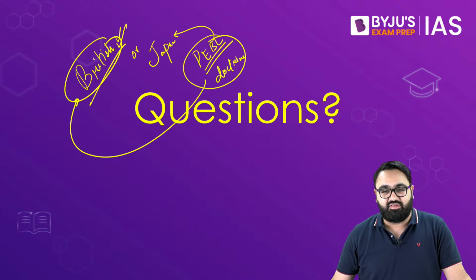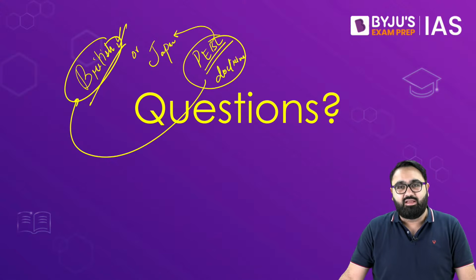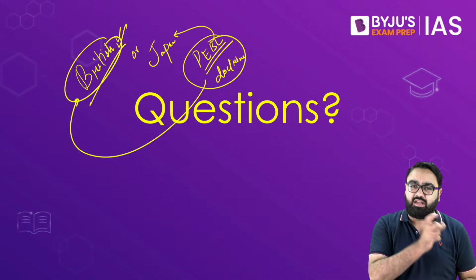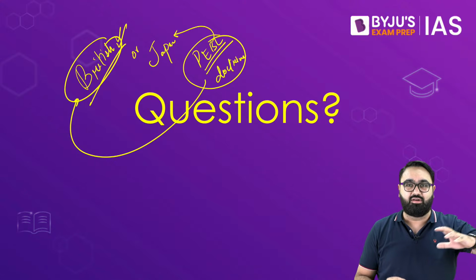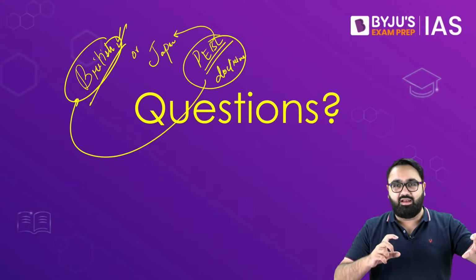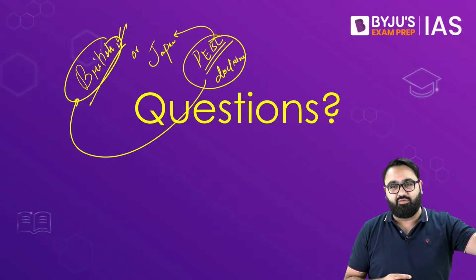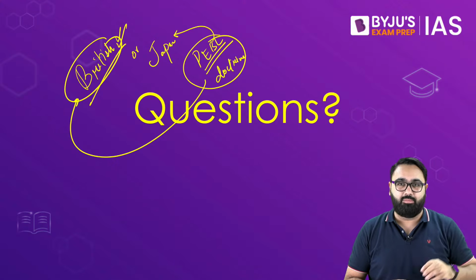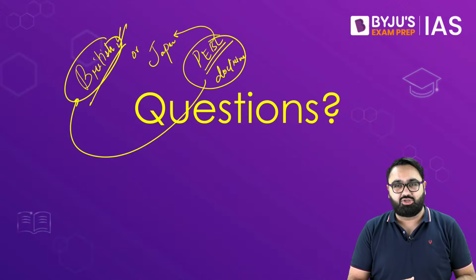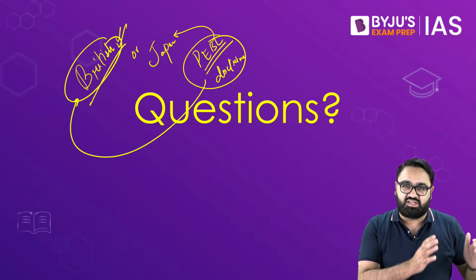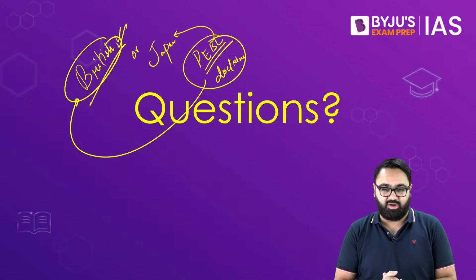One question that I have is difference between CAG and SG. I am assuming by SG you mean Solicitor General. If that is the case, then they are entirely different. Solicitor General is kind of, I won't say assistant, but it is kind of a deputy to the Attorney General. So if you would have confusion between Attorney General and the Solicitor General, that might have been the case. Attorney General is the highest law officer of the country, kind of a lawyer for the government. Solicitor General also fights cases on behalf of the government. CAG does not fight any case. CAG just does financial auditing of the government accounts.